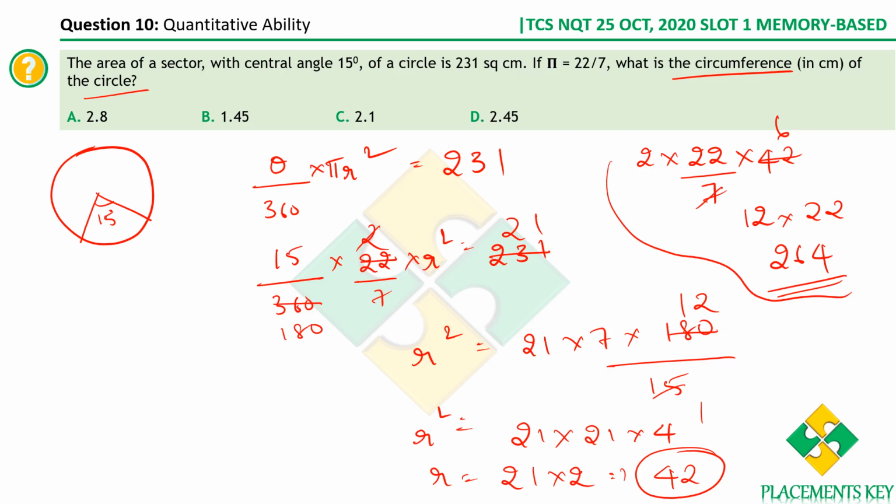It's a very simple thing. If you just know this formula, you can plug in and get the value of r. From r, you can then compute the circumference of the circle, which is 2 pi r. You get the answer as 264.